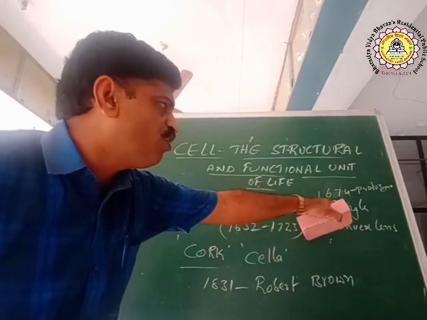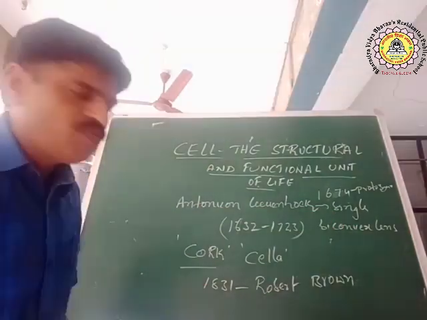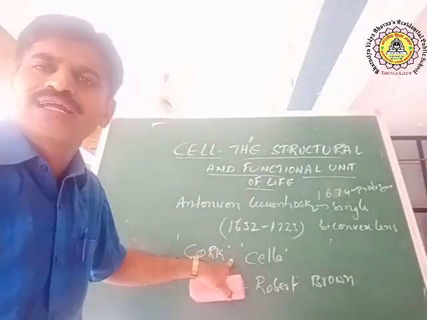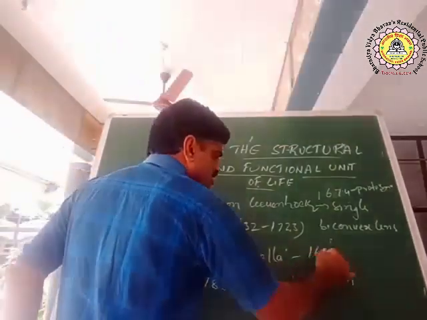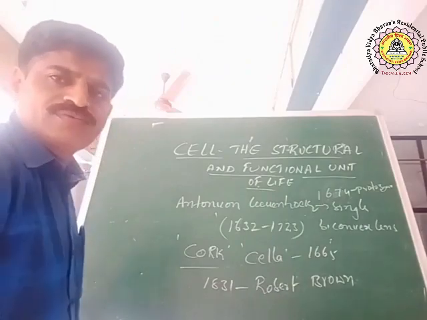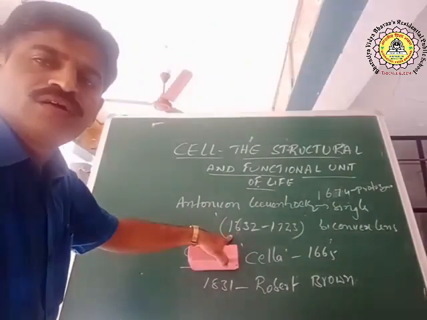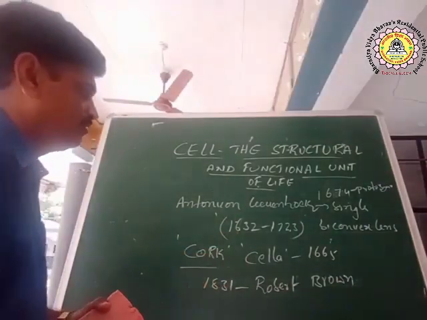In 1674 he discovered a protozoan in pond water with his single lens microscope, whereas Robert Hooke observed cork in 1665. Here also remember 1665. And this is the lifespan of Antony von Leeuwenhoek, 1632 to 1723. Don't confuse them.